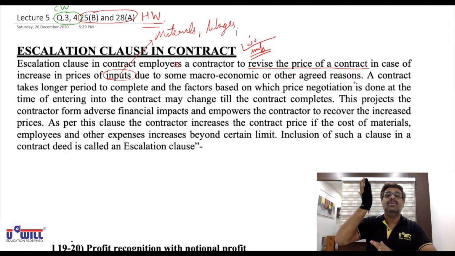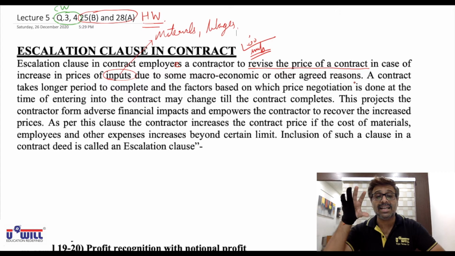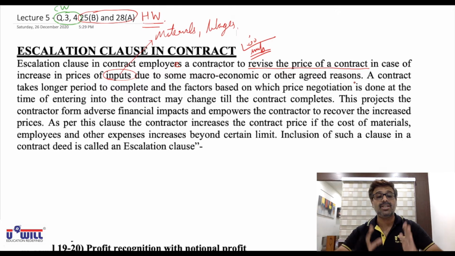So if the price of inputs like materials and wages are likely to go up in future, the contractor puts a clause in the contract, a condition in the contract, that he will charge you more money in future if these prices go up. Such a clause or condition in the contract is called escalation clause. Look at it once again.